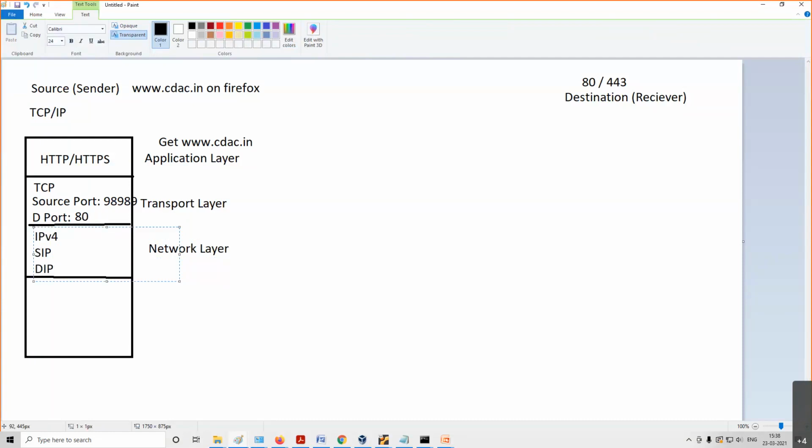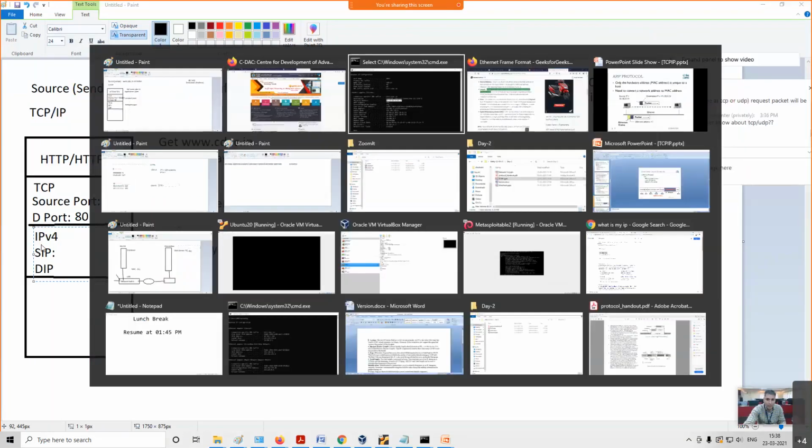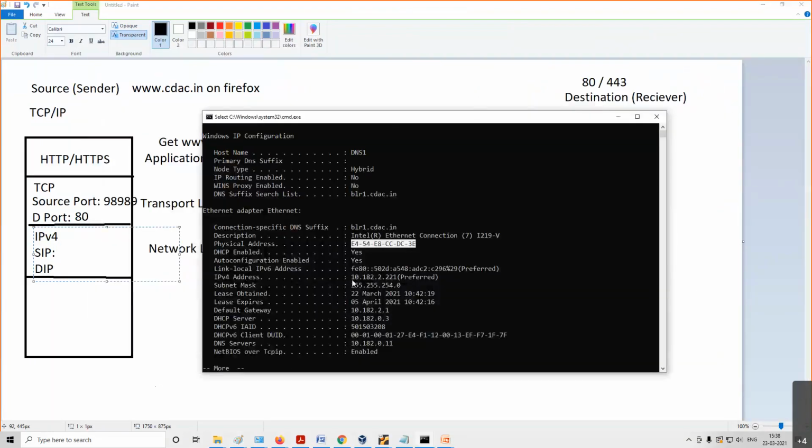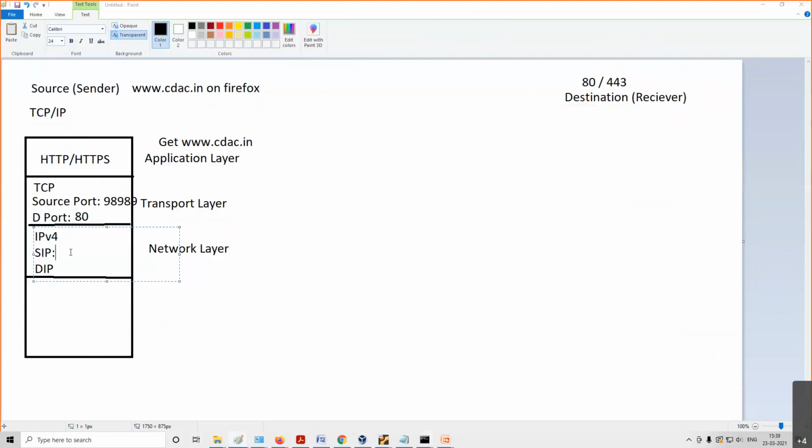What is the IP of source? The IP address of my system. This address will always be written, 10.182 whatever. I'll just edit, copy this, and paste here. My IP address will be written. And what is the IP address of destination? What is the IP address of www.cdac.in? That I need to know.